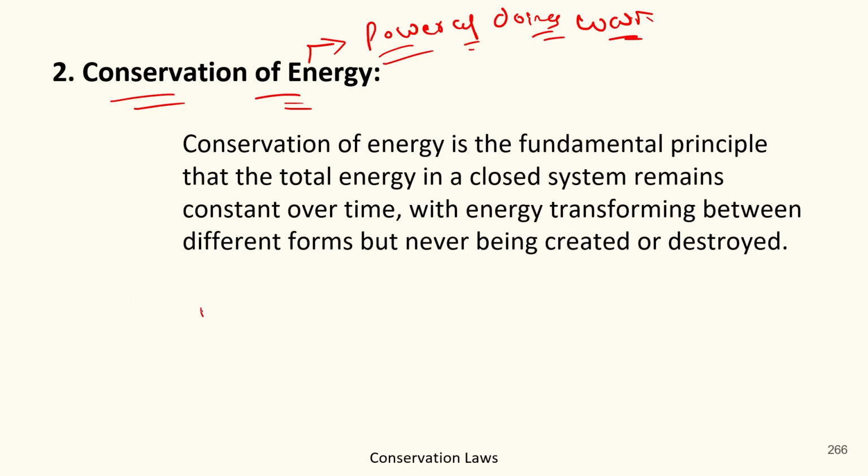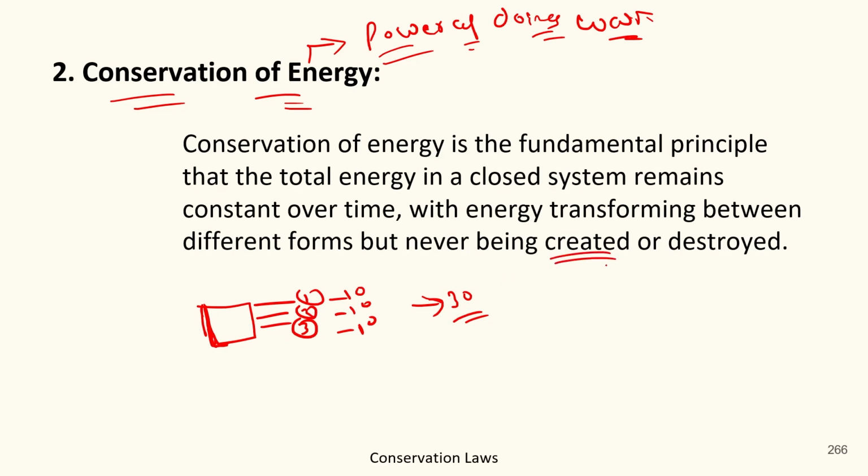Suppose this is a jar where there are three forms of energy: first form, second form, and third form. Each energy stands for 10, 10, and 10. Total, this energy comprises 30. So the total energy of this jar will remain the same in every condition, but energy could be transformed.